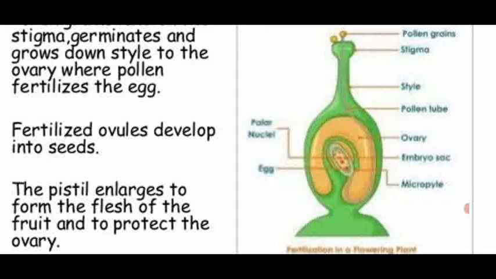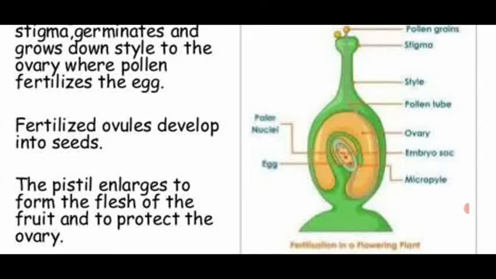Out of the two male gametes, only one male gamete joins with the egg or ovum, and the other fuses with the polar nuclei present at the center, the secondary nucleus, forming another fertilization.